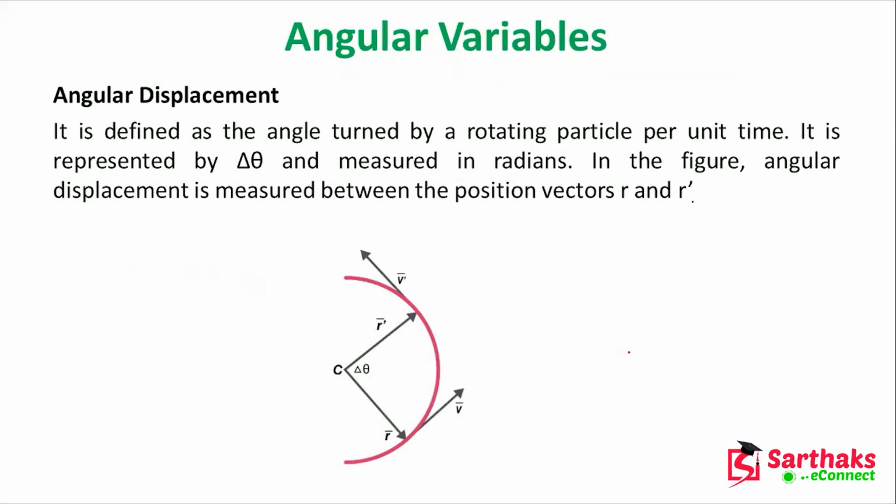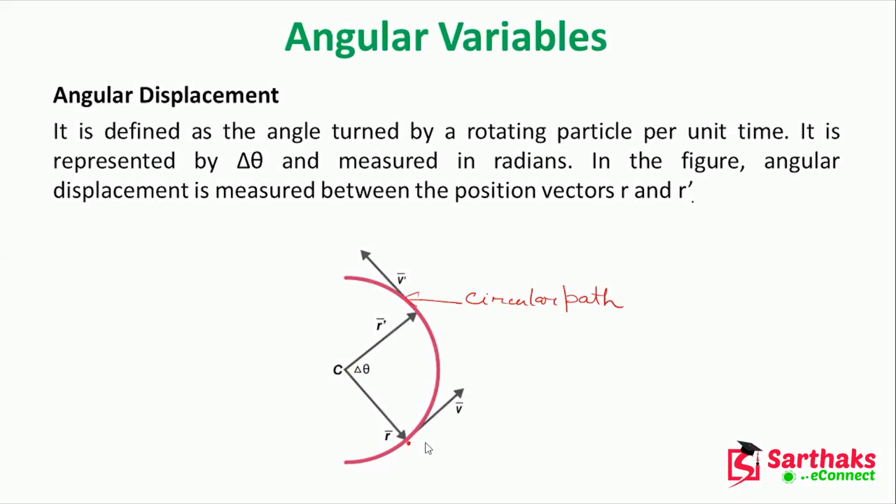So now, angular variables. First is the angular displacement. Now, here you can see that this is the circular path. It is defined as the angle turned by the rotating particle per unit time. That means it is represented by del theta. Here you have the del theta. What is the del theta?